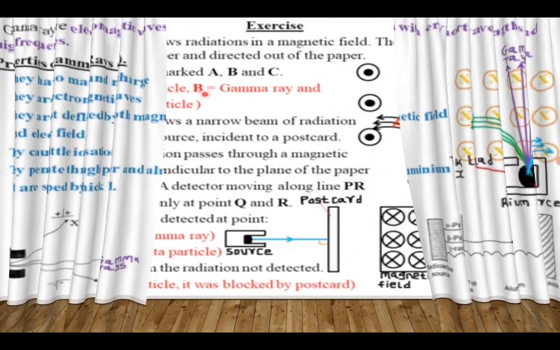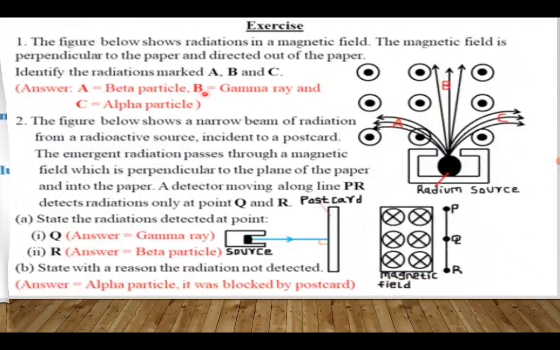All right, before I go, I would like to leave this exercise with you. In the figure below shows radiations in a magnetic field. So we have a radioactive source here, the magnetic field is perpendicular to the paper and directed out of paper.